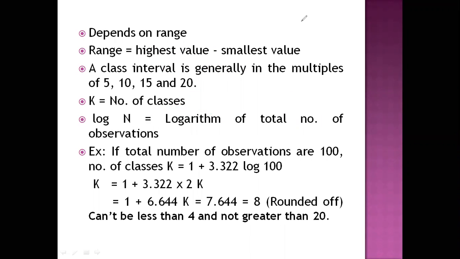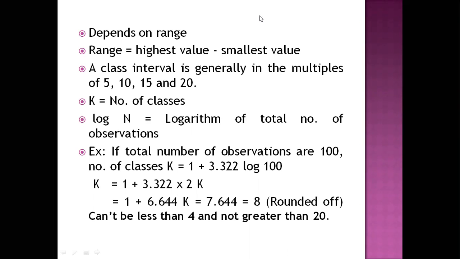continuous series. So thank you, dear students. In our next class, we will see the construction of a continuous series table and various methods of continuous series. What are the various kinds of tables that can be formed with the help of continuous series?